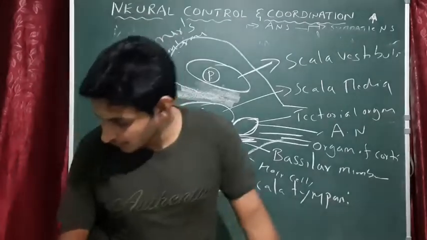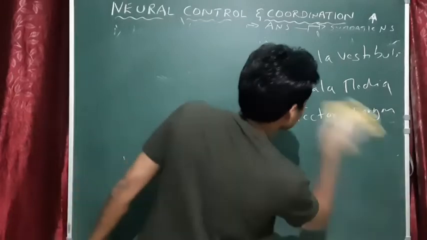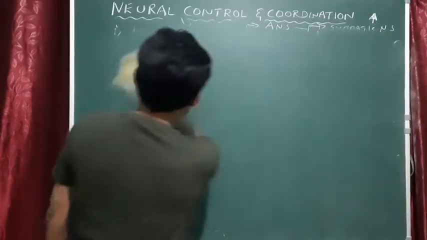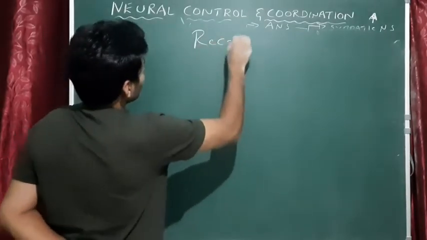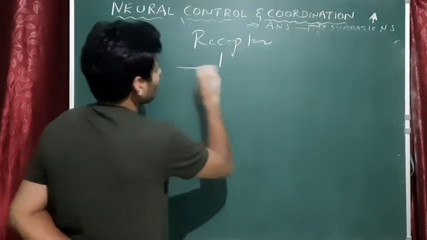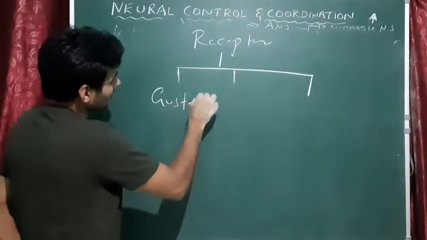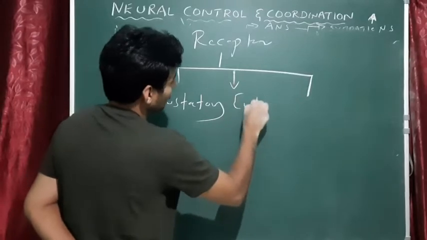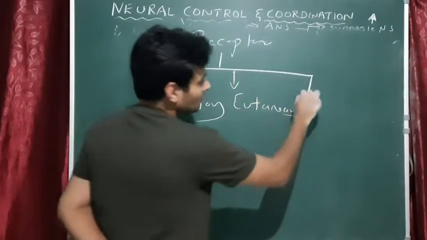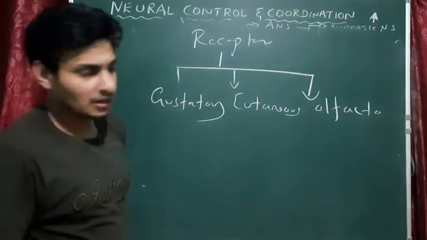Done. Okay, so next we go to one more concept, that is receptors. Very important. Receptors are of many types, but the main ones in NCERT, I don't know whether it's given or not, but let me talk. The first one is the gustatory receptor. The second one is cutaneous. The third one is olfacto. These are the tiny cells, actually the sense cells.